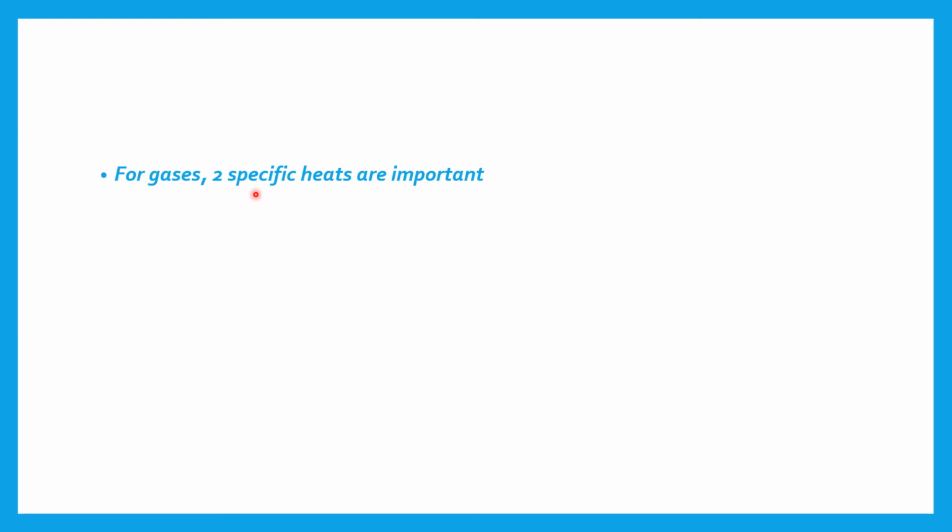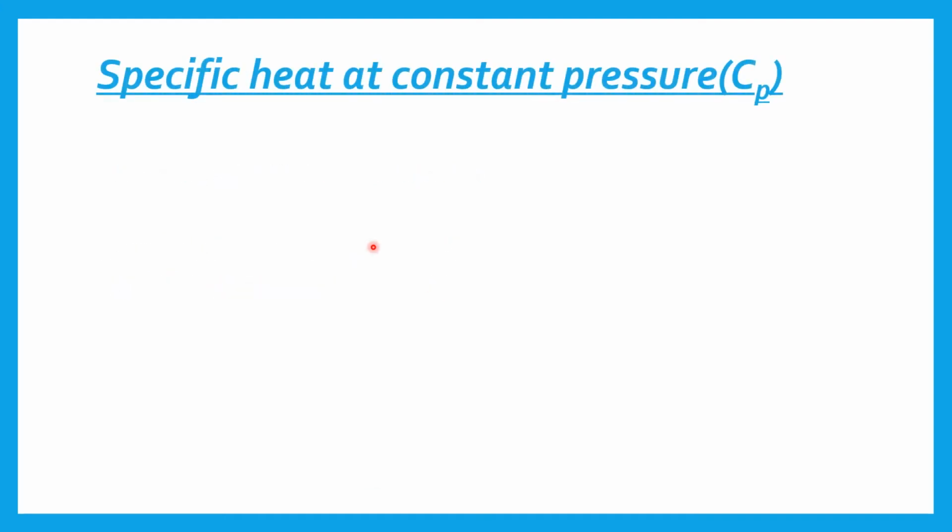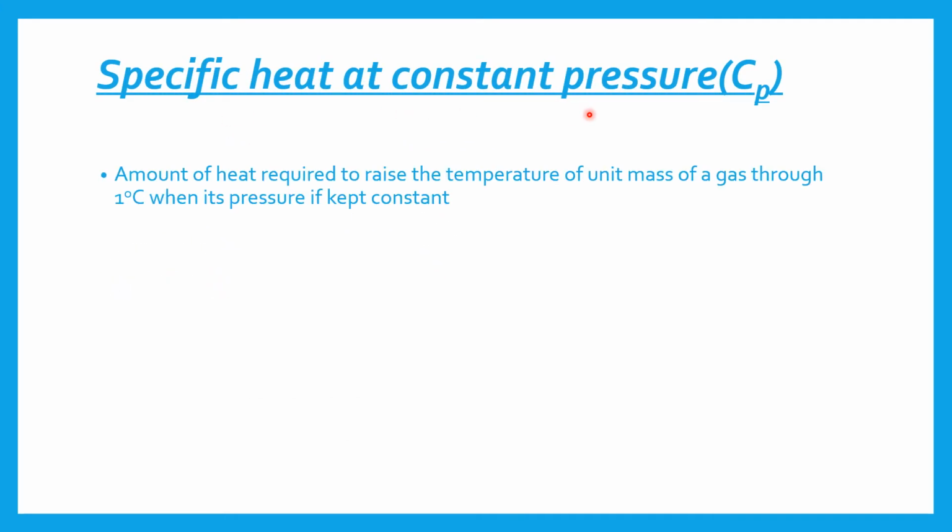So for gases, the two specific heats are important. One is the specific heat at constant pressure, that is C suffix P, and the other is specific heat at constant volume, C suffix V. Specific heat at constant pressure is the amount of heat required to raise the temperature of unit mass of a gas through 1 degree Celsius when its pressure is kept constant. It is given as Cp is equal to delta Q upon delta T at constant P.